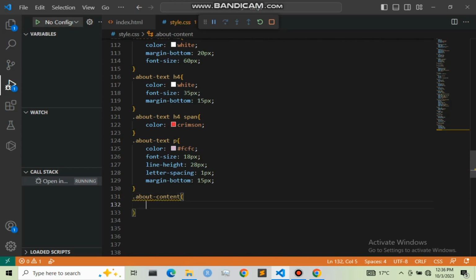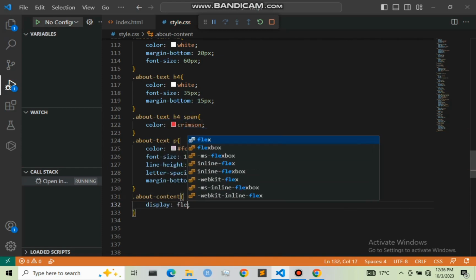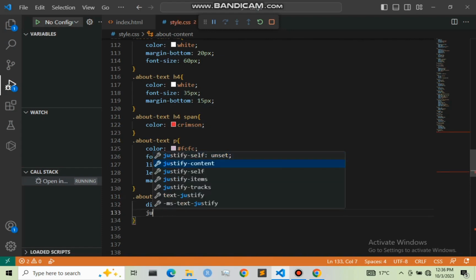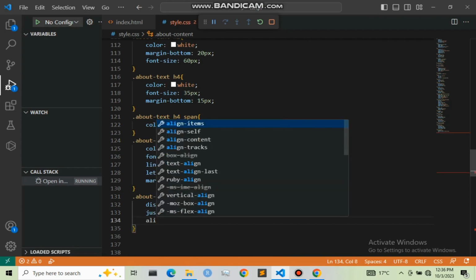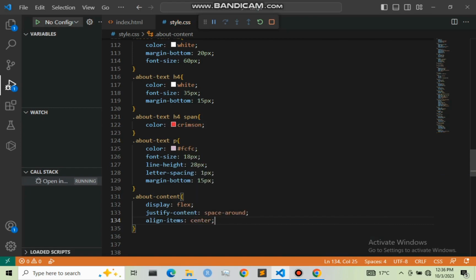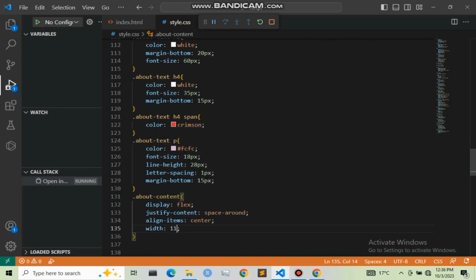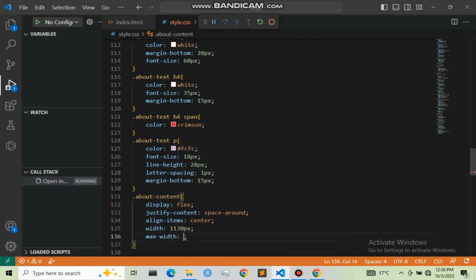and right here I'm going to give it a display of flex, and also I'm going to set justify-content to space-around, and also align-items to center, and also I'm going to give it a width of 130 pixels, and also a maximum width of 95%.